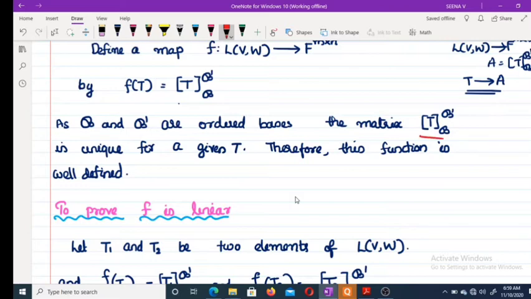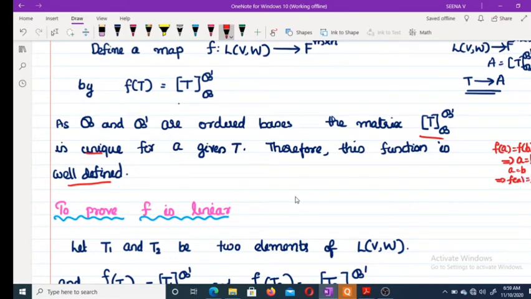Therefore, this is also unique. Therefore, this function is well defined. Now, what is the meaning of well defined? One-one means f(a) equal to f(b) implies a equal to b. Well-defined means a equal to b implies f(a) equal to f(b).